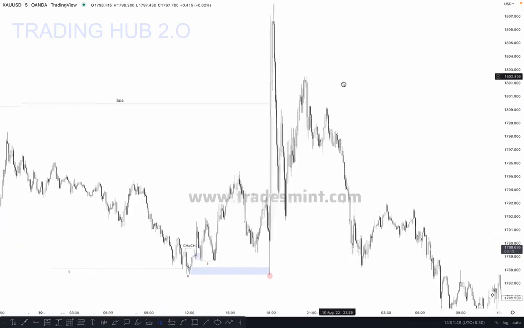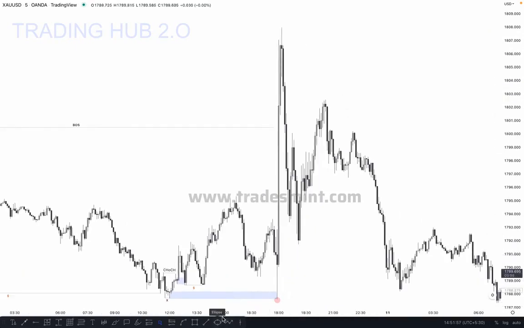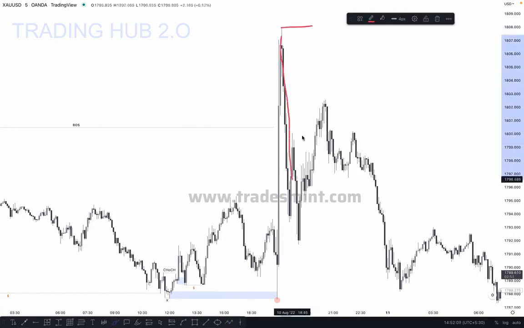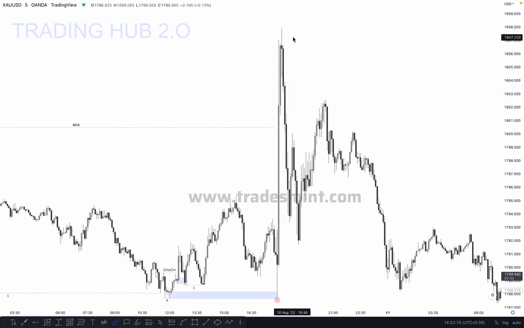And when they break the structure, in this case you can see there is no inducement. This is a single leg, but we need an inducement to confirm the higher high. In this case the market did not break any structure here. If the market breaks the first high here, pushes a higher high, and again pushes upside and takes out the inducement, then this can be your confirmed high. But in this case the market did not create any inducement, so our actual inducement is here.